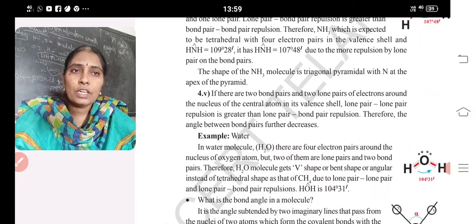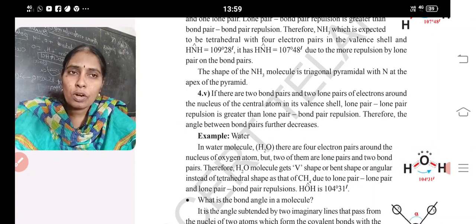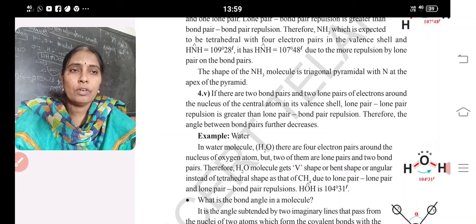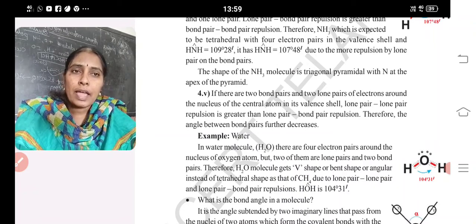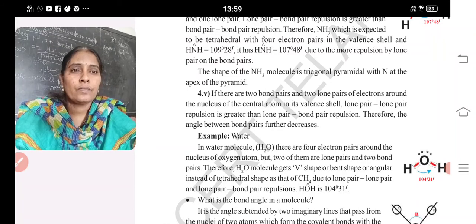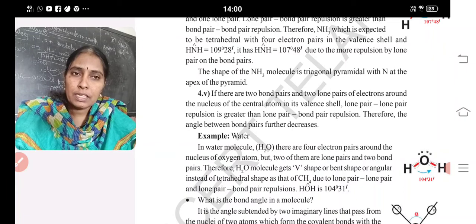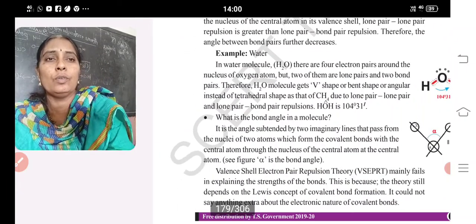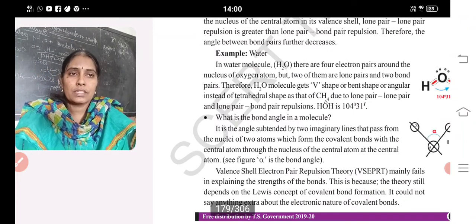And next, if there are 2 bond pairs and 2 lone pairs, the angle between bond pairs decreases further and you will get an angle of 104 degrees 31 minutes. What is the bond angle in a molecule? It is the angle subtended by imaginary lines that pass through the nuclei of 2 atoms.